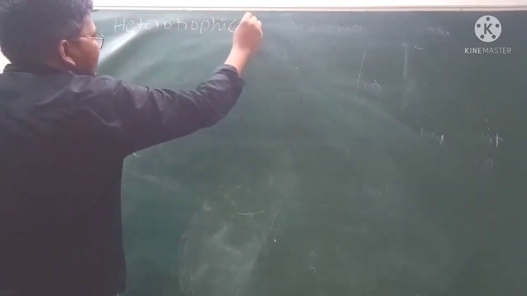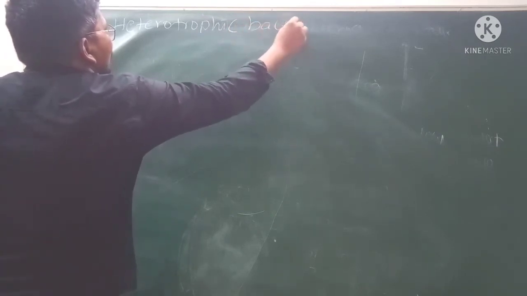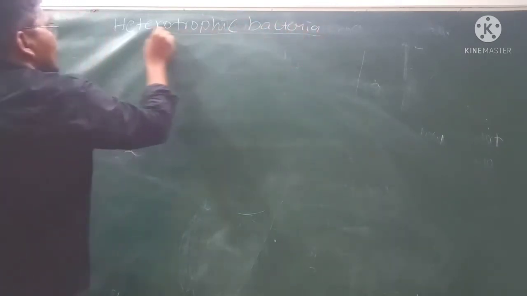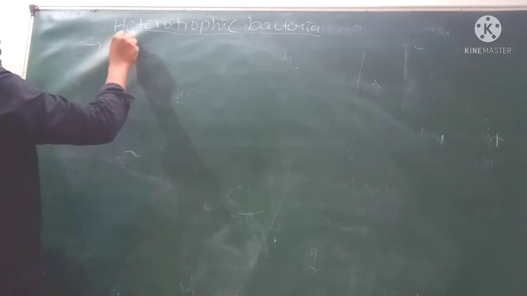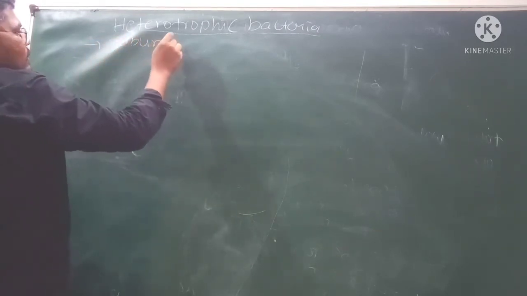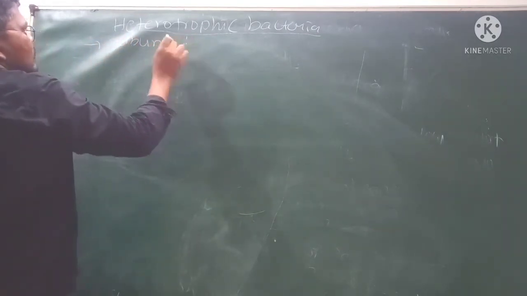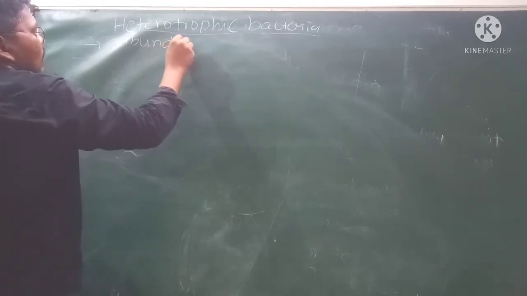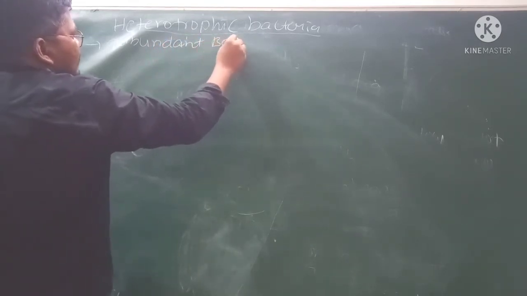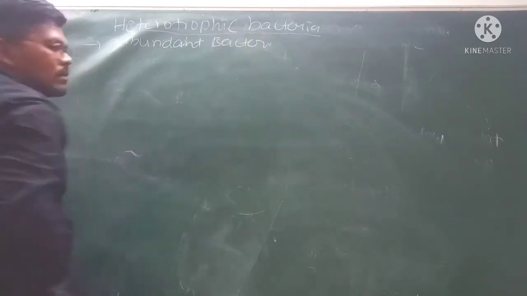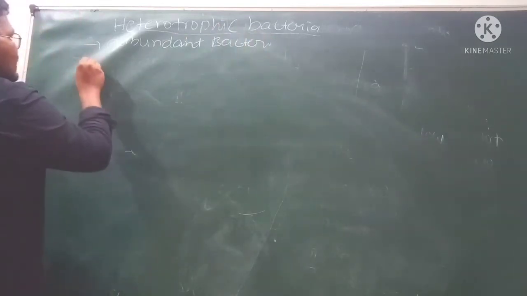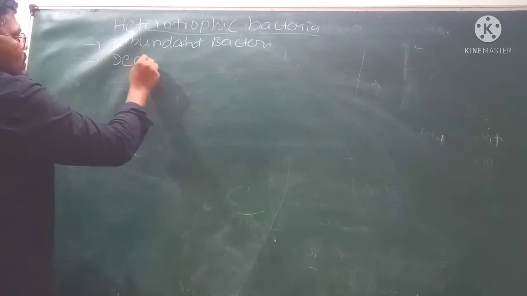Heterotrophic bacteria. If you observe the heterotrophic bacteria, those are the abundant bacteria. Mainly they live as decomposers.